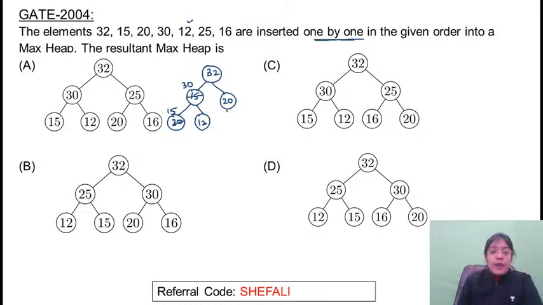Next element 25 will be added here. This is the correct position, but 25 is greater than its parent, so need to swap the elements 25 and 20. Next element to be inserted is 16. 16 is smaller than its parent, so that's perfectly fine. So this comes out to be 32, and on the left of 32 we have 30, and on the right we are having 25. On the left 15, 12, 20 and 16, that is option A.